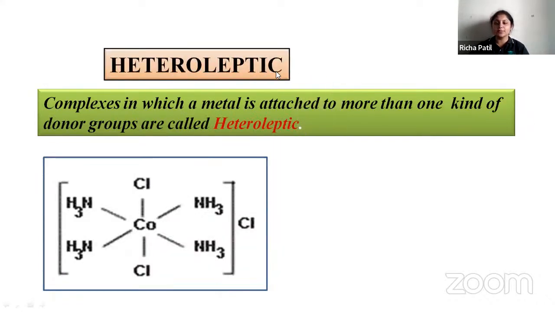Next is heteroleptic. Heteroleptic means a complex in which the metal is attached to more than one kind of donor group. You can see the example here. Cobalt is in the center, that is the central metal atom, and NH3 and Cl are attached; these are the ligands. Here two types of ligands are present, that is ammonia and chloride ion. So when the central metal atom is attached to more than one type of donor, it is called heteroleptic.